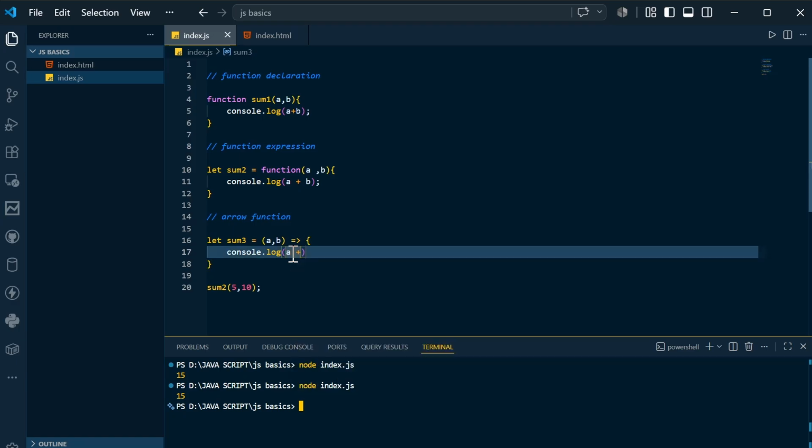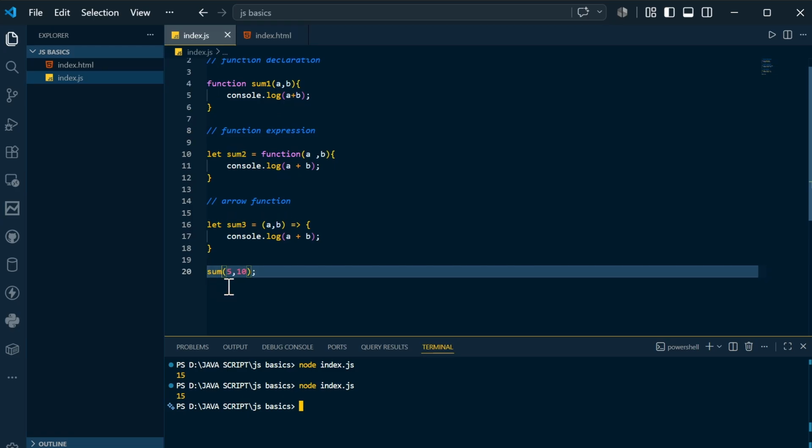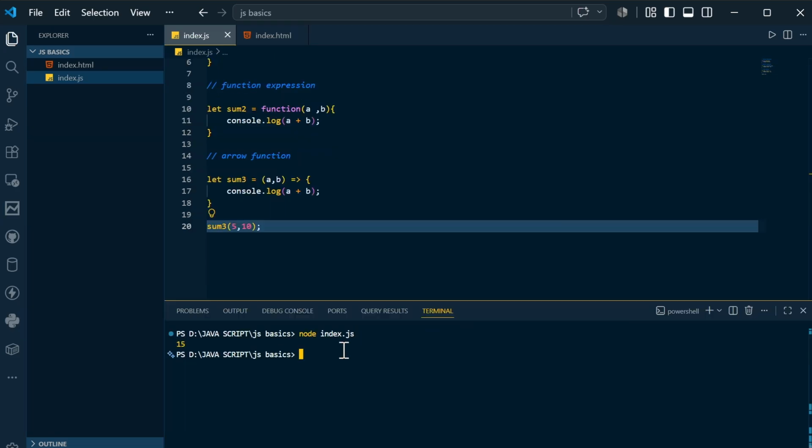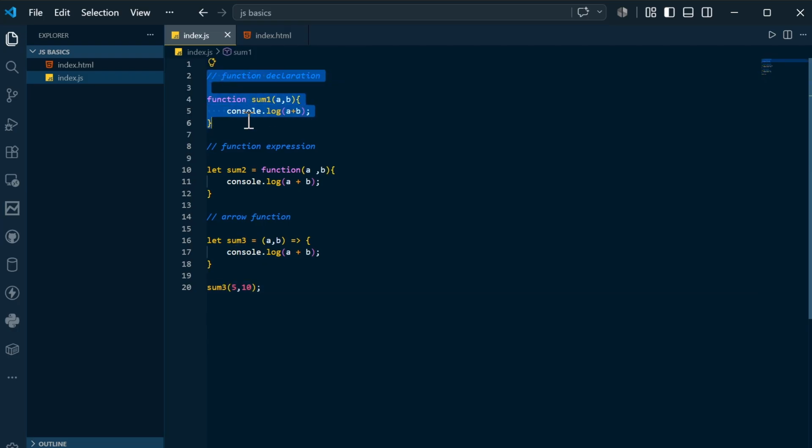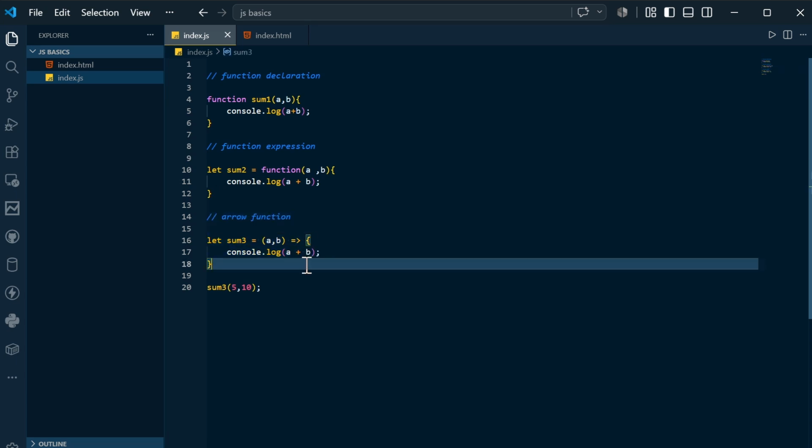I will just simply print that. Now if I call the sum3, let's see what happens. I will clear the terminal. If I compile and run, you can see our output is 15. So from these three expressions, what did you understand? There are three types of functions: function declaration, this is the function expression, and finally this is the arrow function.